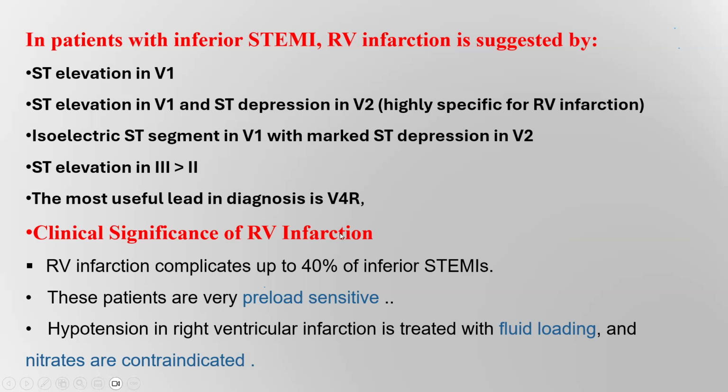Clinical significance of right ventricular infarction. Why should you suspect or diagnose right ventricular infarction? Because in this situation the patient is very sensitive to preload. If the preload drops, this patient will be refractory hypotensive. So there is a contraindication in this case to give nitrates, because it will drop the preload and the patient will be refractory hypotensive. And if there is hypotension in this case, you can give fluids to treat the hypotension.